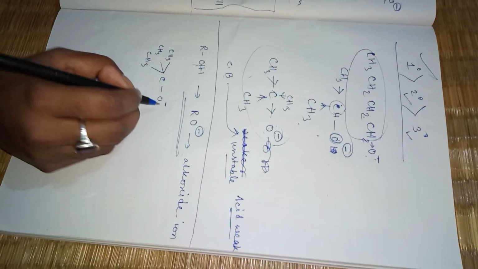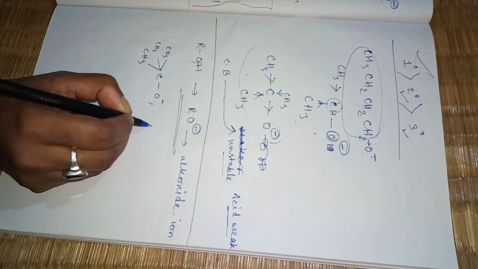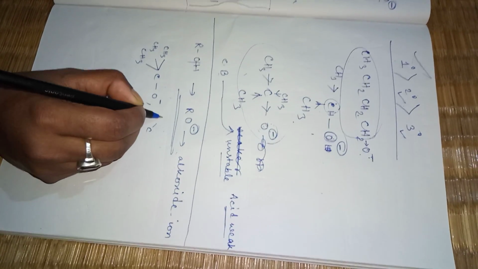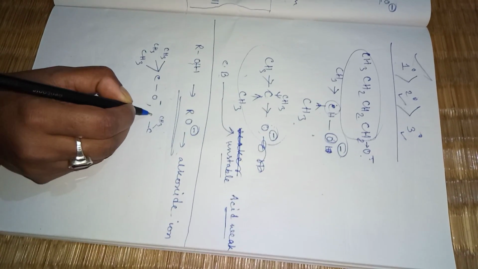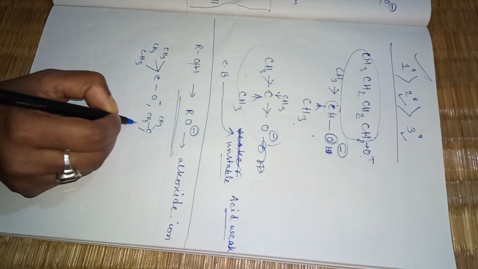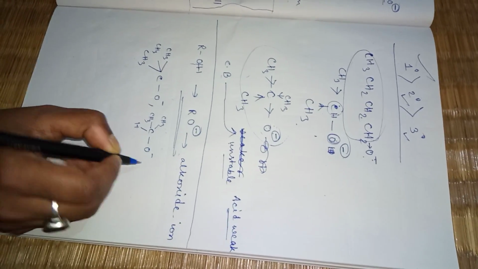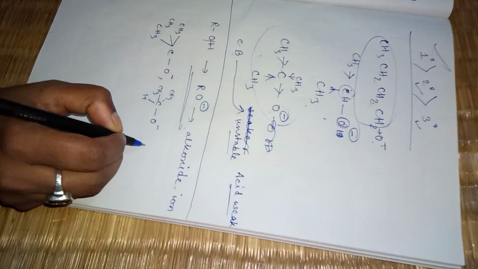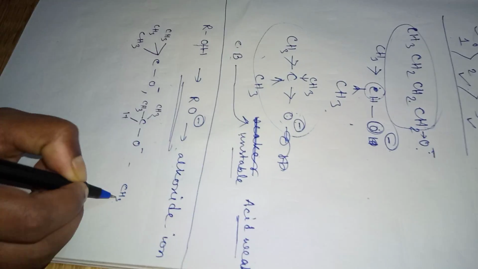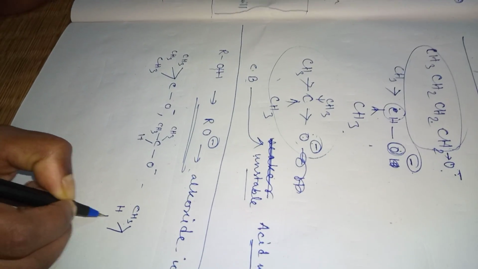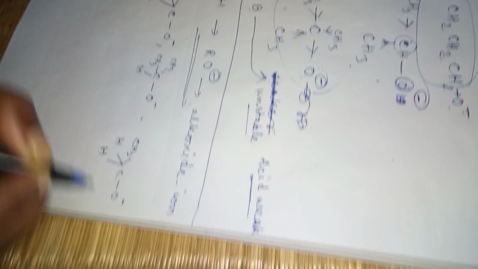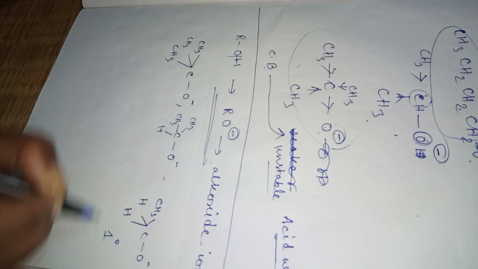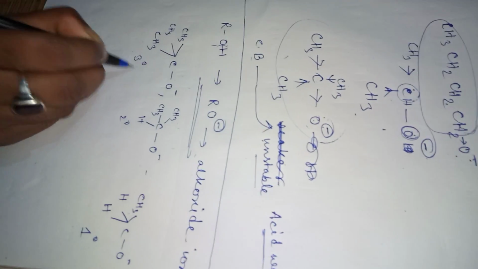This is one of your alkoxide ions. Another I have written, suppose (CH3)2CHO minus. This is the secondary alkoxide ion. And another one is CH3CH2O minus. This is the primary alkoxide ion, isn't it? Primary, secondary, tertiary alkoxide ion.